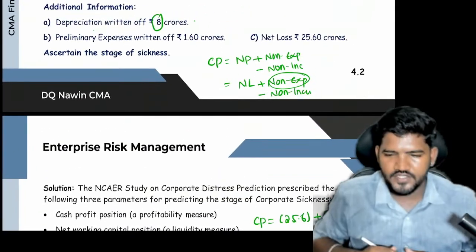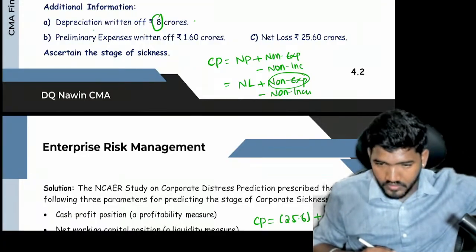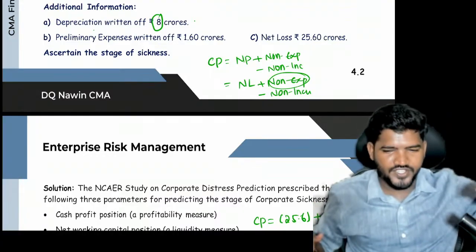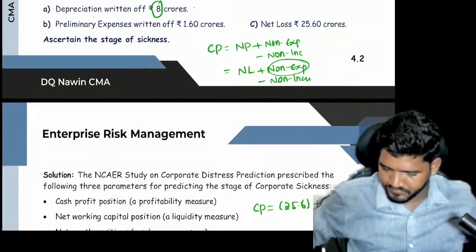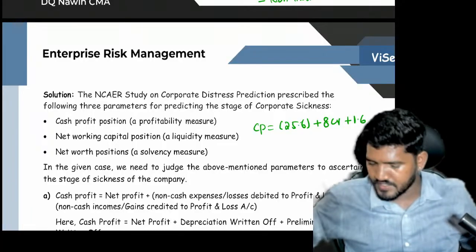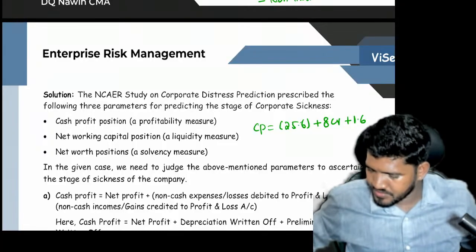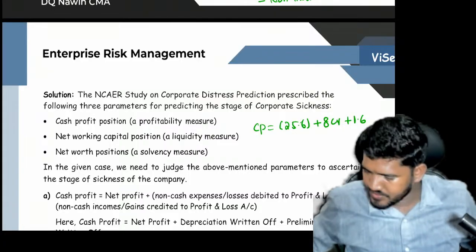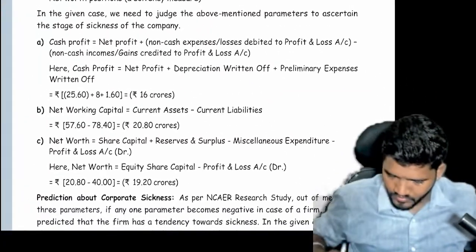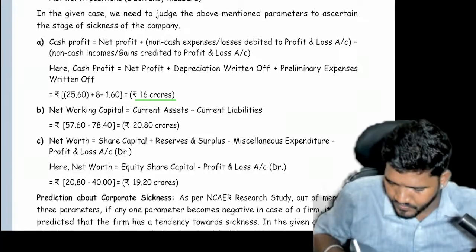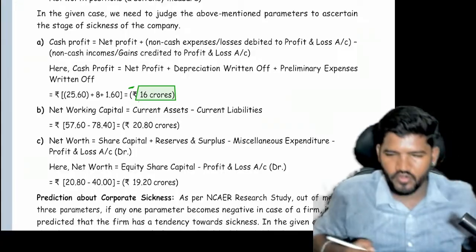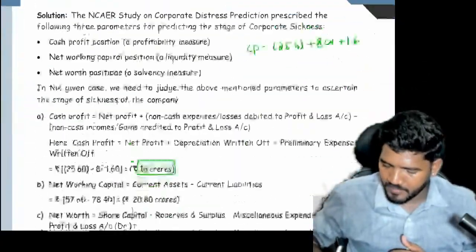Next, these preliminary expenses were also already deducted in the P&L account. That is wrong, because we are focusing on cash only. That's why I am readjusting: add 1.6. Now there are no non-cash incomes. The answer is 8 plus 1.6 minus 25.6, so the answer is 16 crores negative. The word negative is very, very important. Cash profit completed. What next?